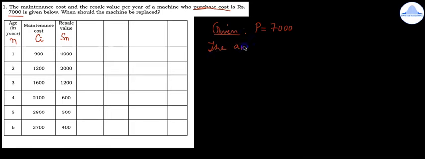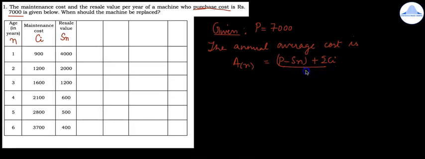The annual average cost is AN is equal to P minus SN plus summation CI divided by N. So now the first step is to form the column P minus SN.